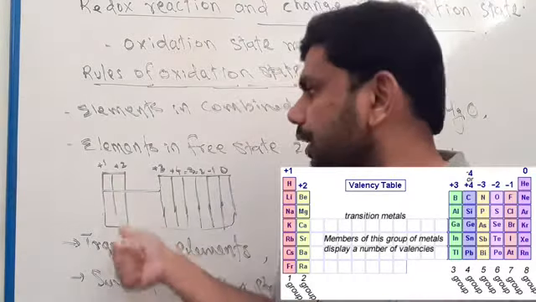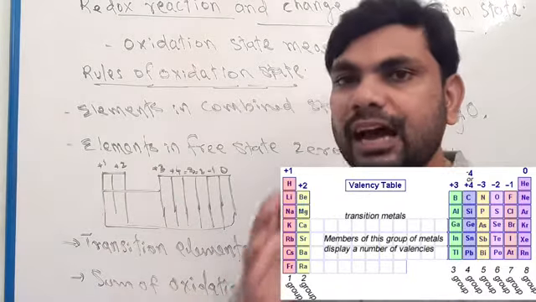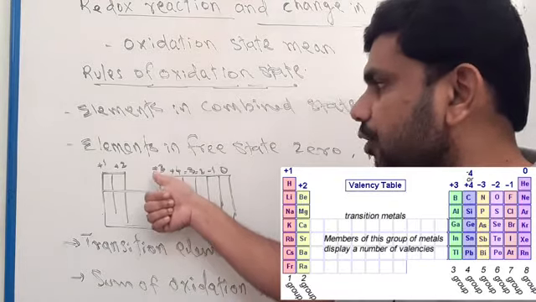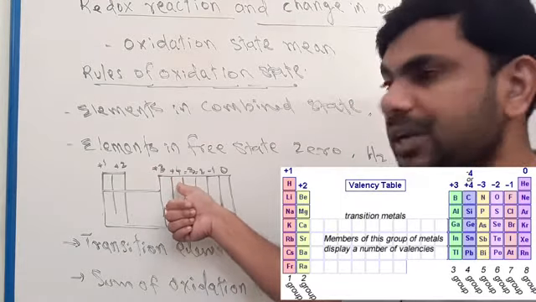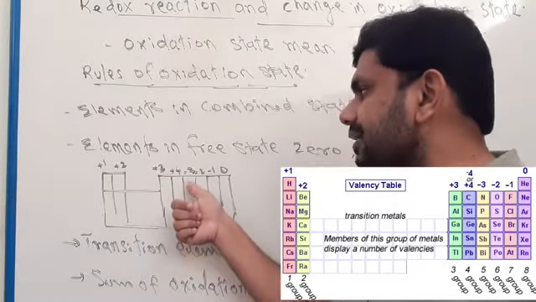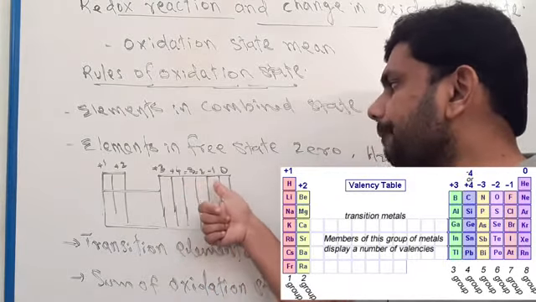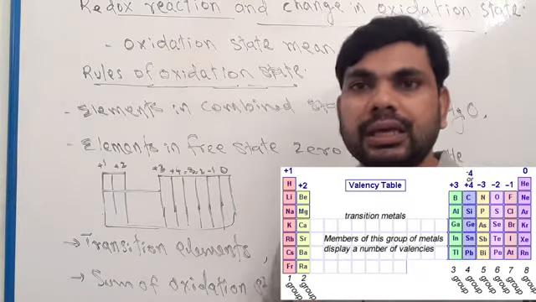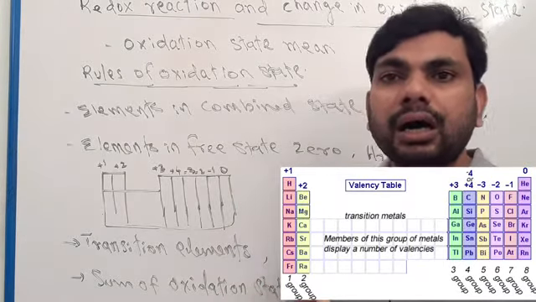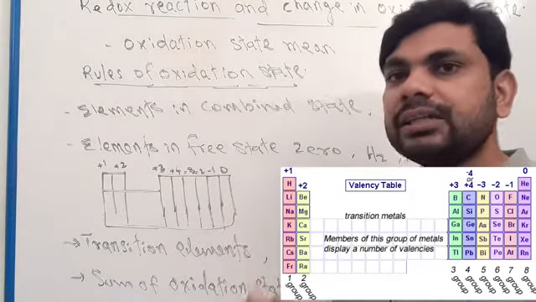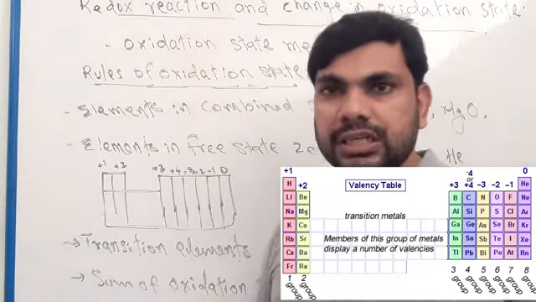Similarly, group 2 elements, beryllium, magnesium, calcium, strontium, barium, have plus 2 oxidation state. Group 3 have plus 3 oxidation state. Group 4 plus 4. After that minus 3, minus 2, minus 1, 0. Group 8 elements, helium, neon, argon, krypton, xenon, have 0 oxidation state.